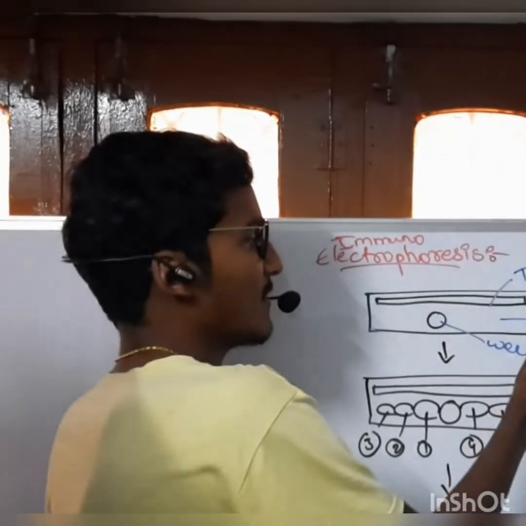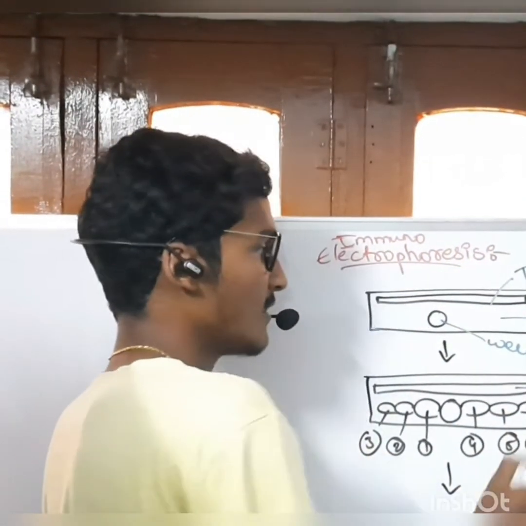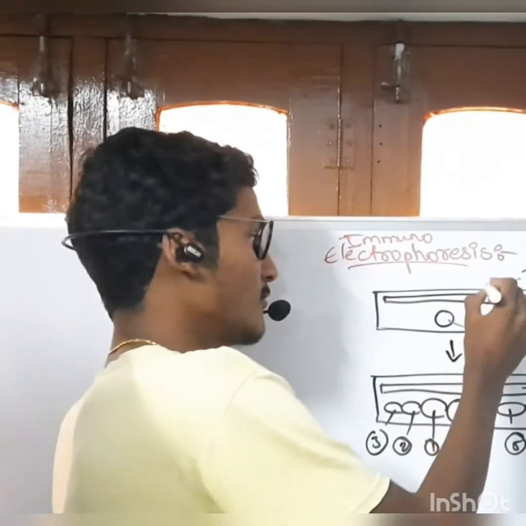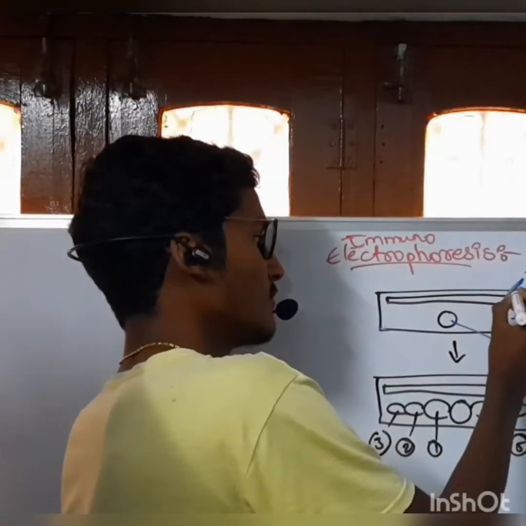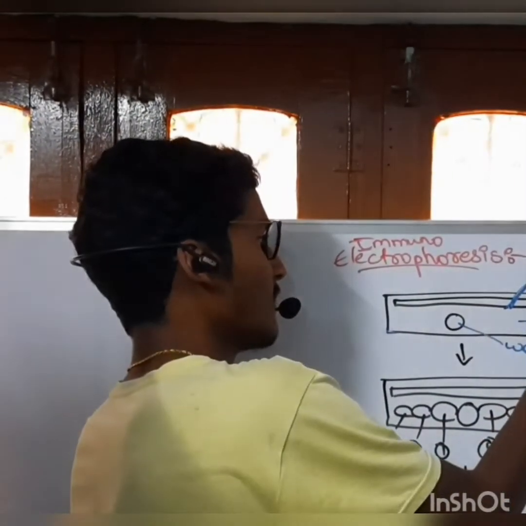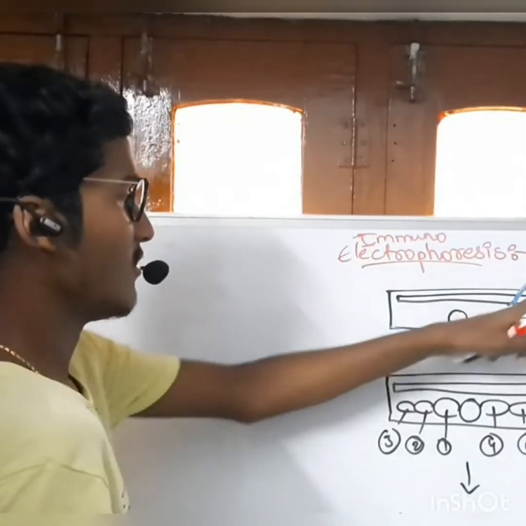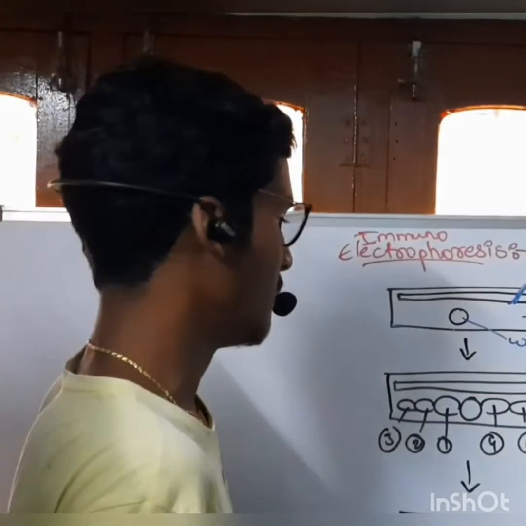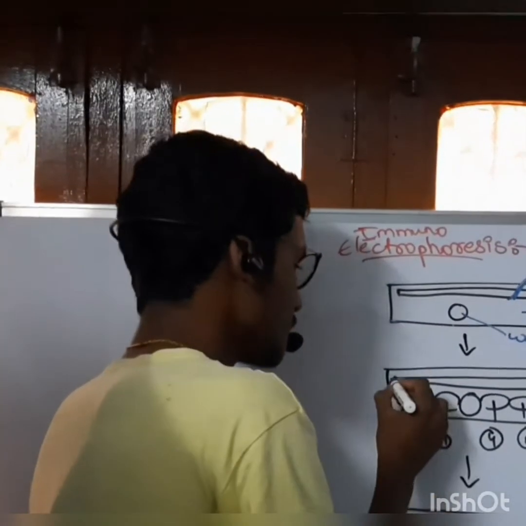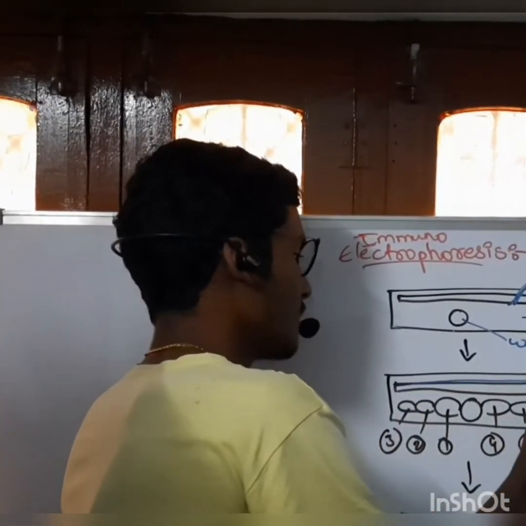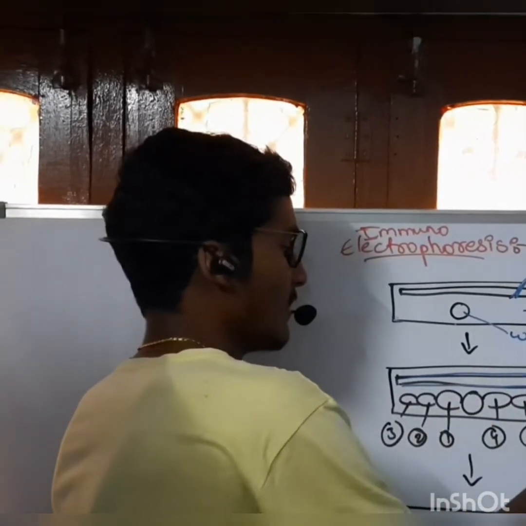A slide is taken which is coated with solidified agar, and a rectangular trough is cut, and downside of the trough we cut a well. In the trough we add an antibody.